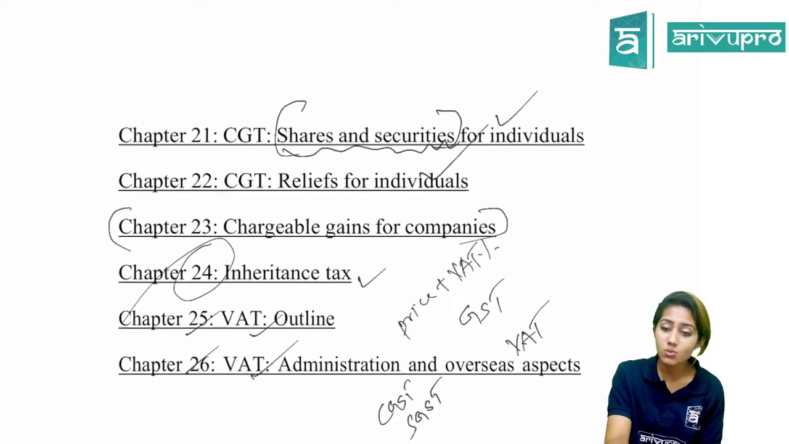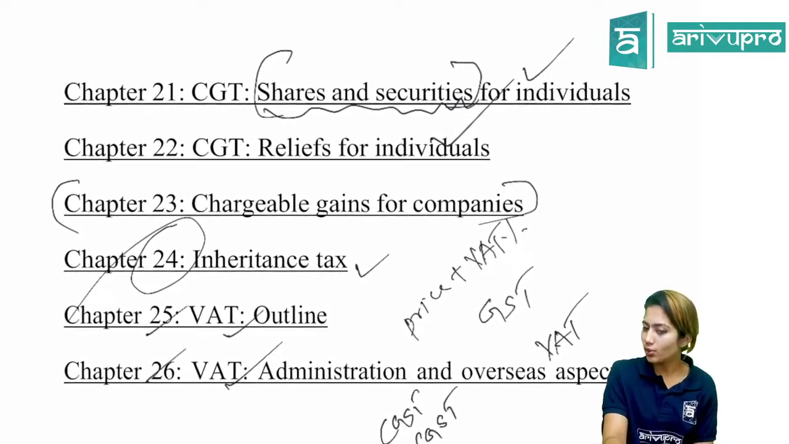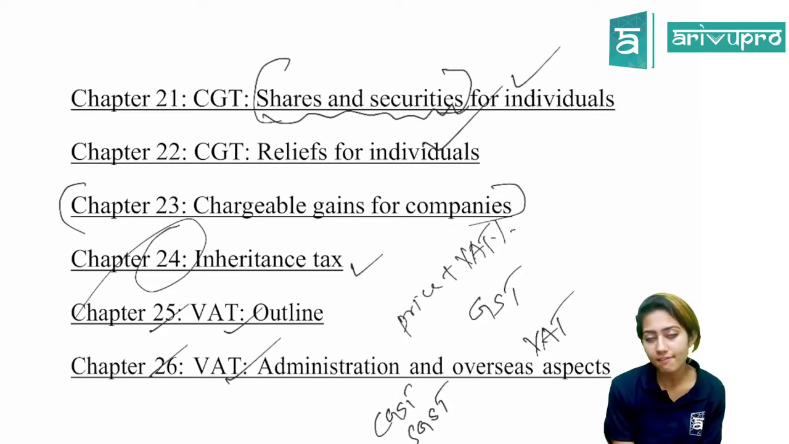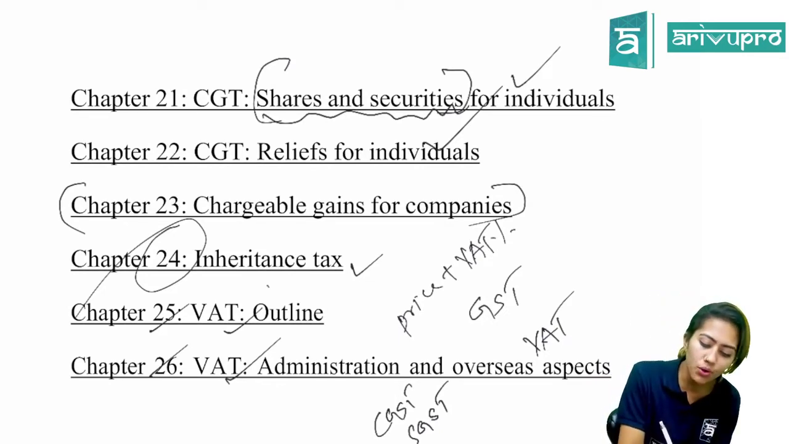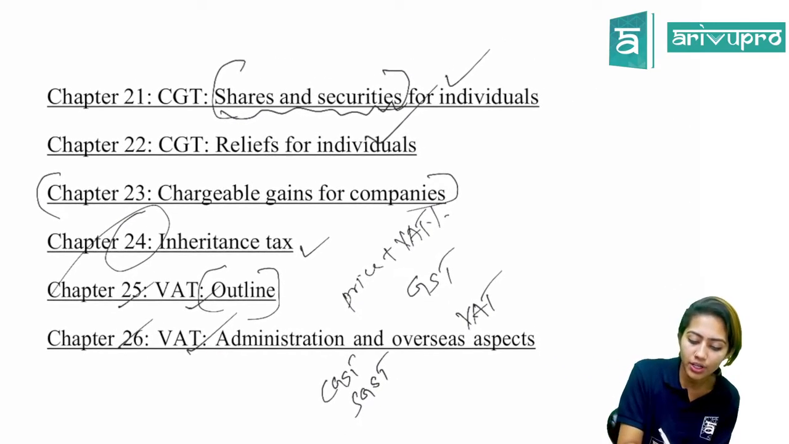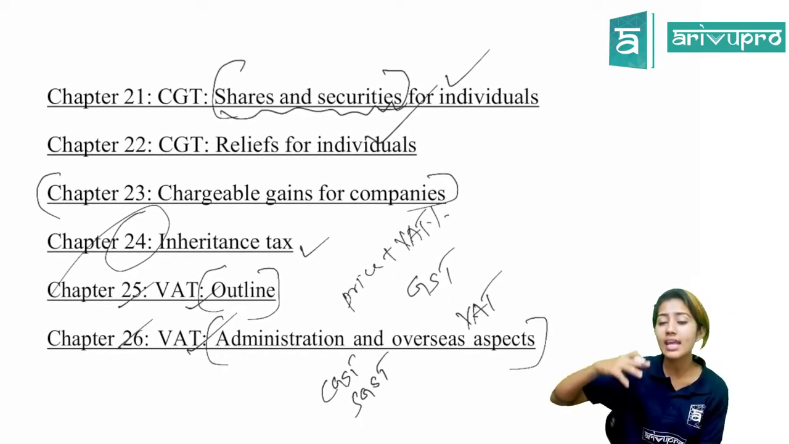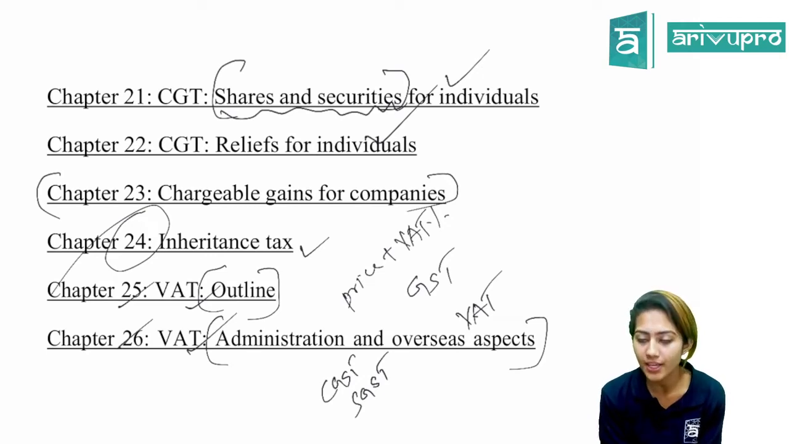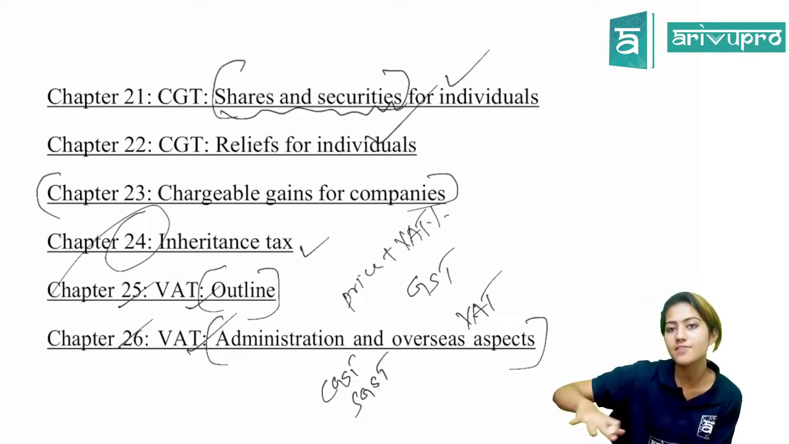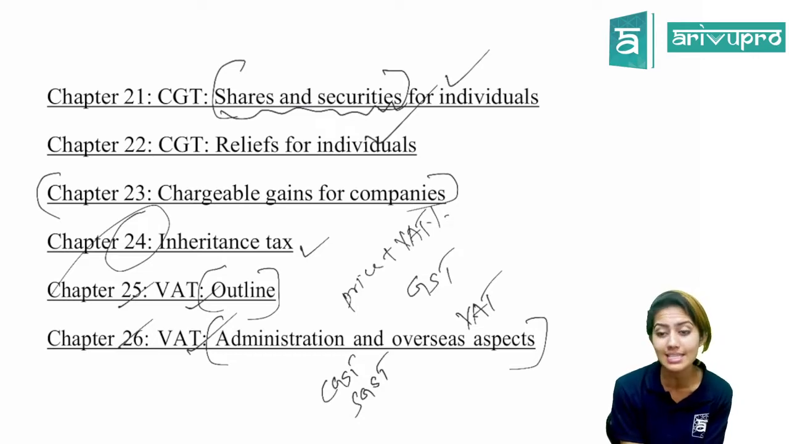So that is VAT. In the UK, we have value added tax. Same concept. All right. So that is what we'll be discussing in 25 and 26. When it comes to 25, it's going to be just an outline. But when it comes to 26, we are clearly going to look into the administration part and any overseas related implications when it comes to value added tax. So that is the syllabus summary. These are the chapters that we are going to learn. The entire F6 syllabus is spread across 26 chapters.